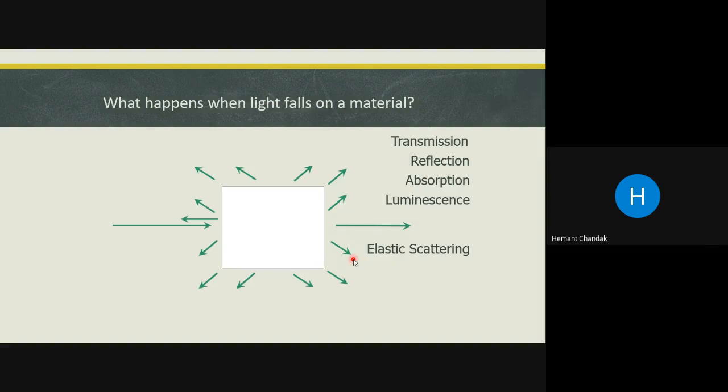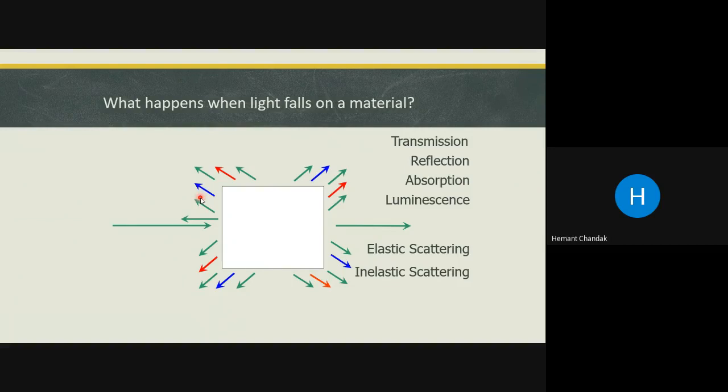And the next possibility, which is not new actually. All these things were very well known to the scientific world before 1928. Now, in the year 1928, what Raman actually observed is inelastic scattering. In inelastic scattering, have a look at the color of the arrows, red and blue. Red and blue refer to wavelengths of light higher than green and lower than green, isn't it?